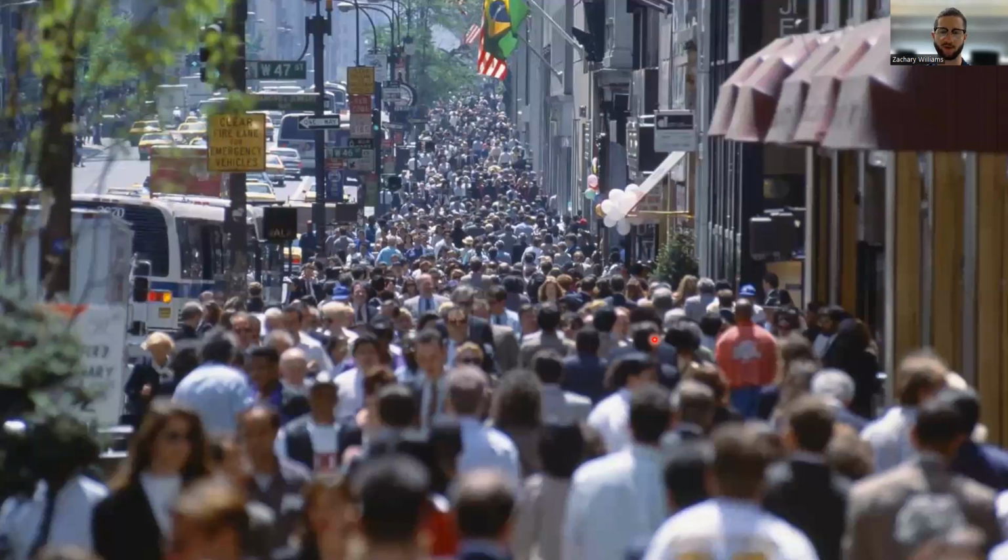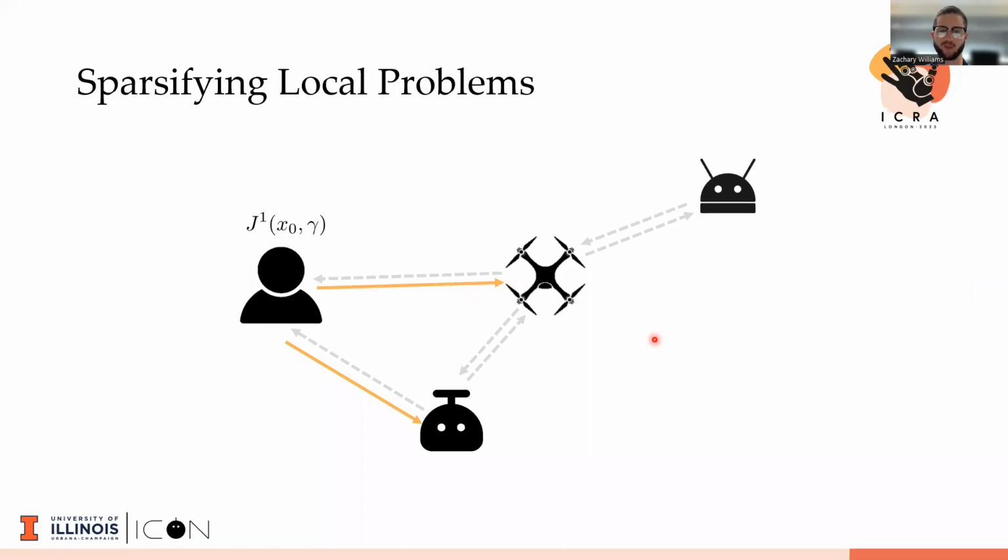So stepping back a little bit, as I'm walking through a crowd, just intuitively, I'm not really paying attention to everybody else. I'm really only paying attention to the people in front of me who I might walk into, or people I'm trying to cross paths with, people who I can directly see who have an impact on my planning problem. And similarly in the robotics case, as agent 1 I don't necessarily care about all the other agents in my observation space. I really only care about the agents who might directly come in contact with me, who are in some subset of what I can see. Similarly for agent 2, it really only cares about its neighbors. It doesn't really care about what's going on over here in Antarctica.